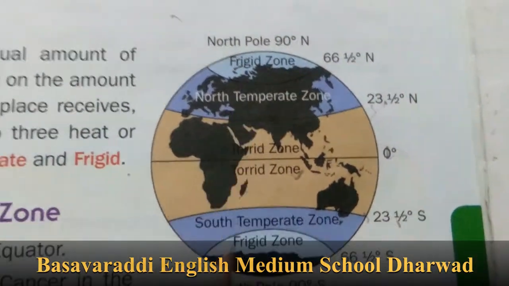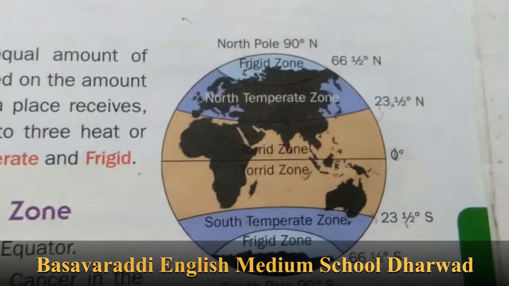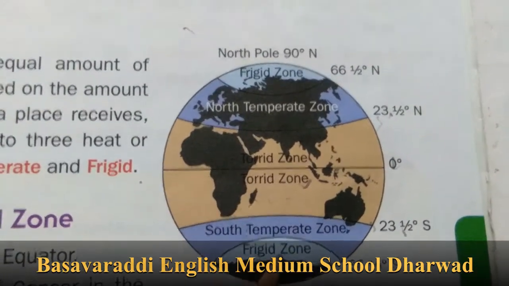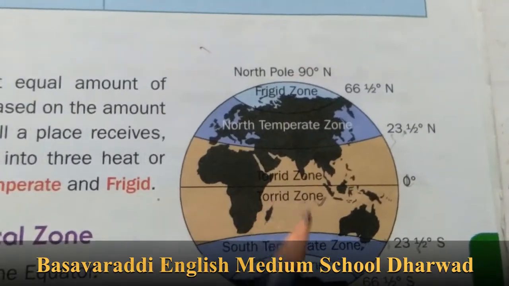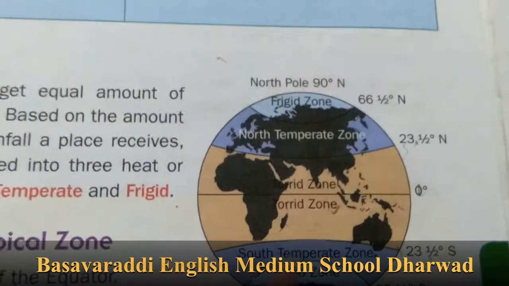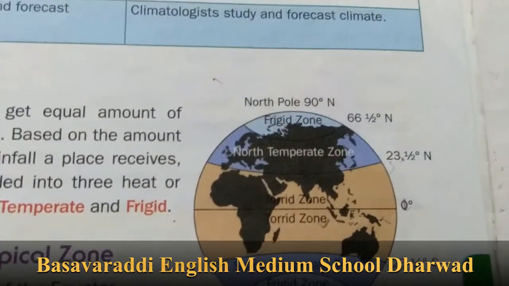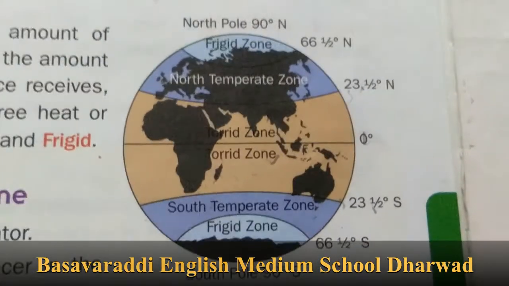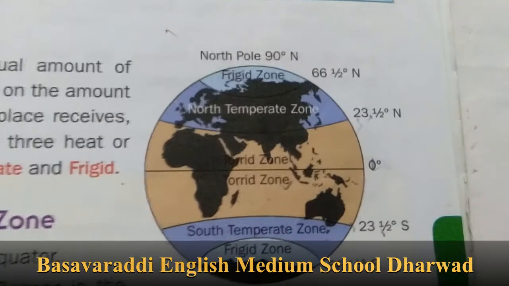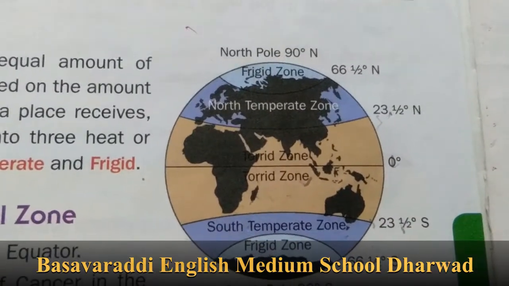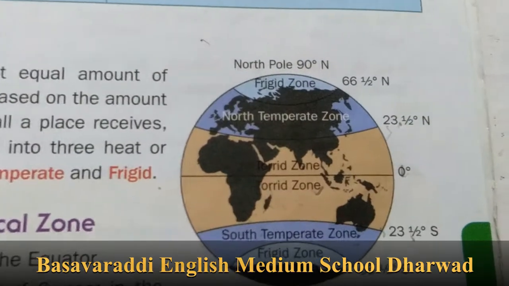It is there, children, here also, in the southern hemisphere also. In both the hemispheres, and the temperate zone extends from the Tropic of Cancer to the Arctic Circle.